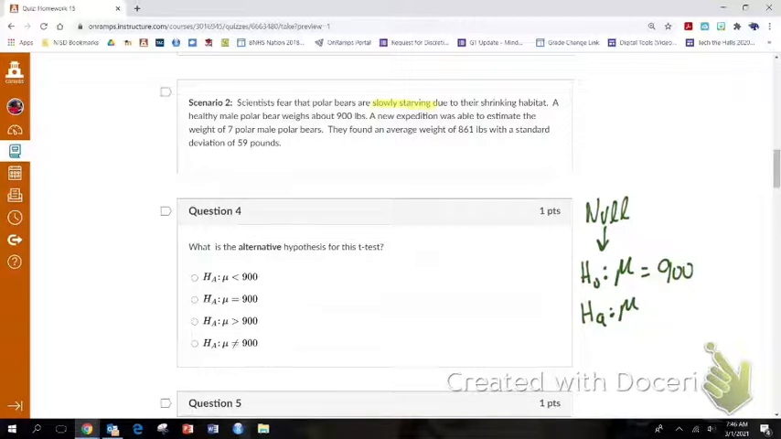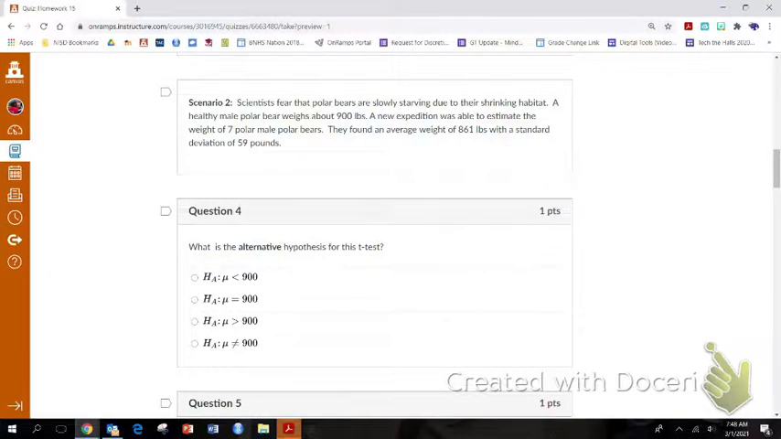So if I fear that a bunch of polar bears are slowly starving, then I think that the average is actually smaller than 900. I don't think it's 900 because I think they're starving, so I think it's less than 900. If I said scientists fear that polar bears are overeating due to human feeding or something, then that would be greater, because if they're overeating, I fear that there's a bunch of fat polar bears out there. So my alternate here, the correct answer is the less than, because I fear that they're starving.